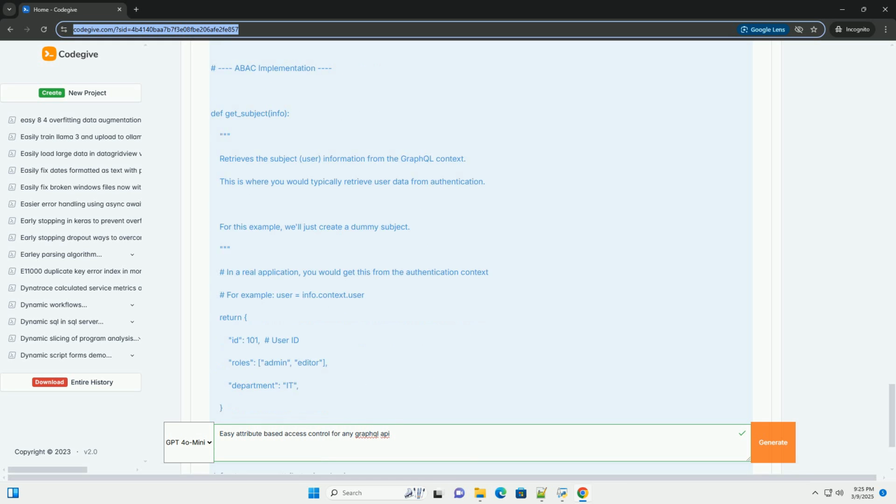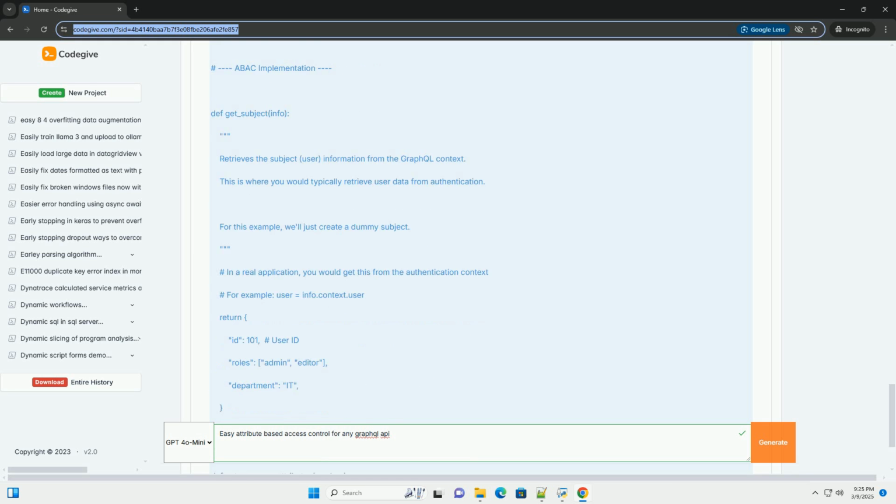1. Conceptual overview. Before diving into the code, let's outline the key components and the flow of our ABAC system. Subject (user) represents the entity attempting to access the GraphQL API.